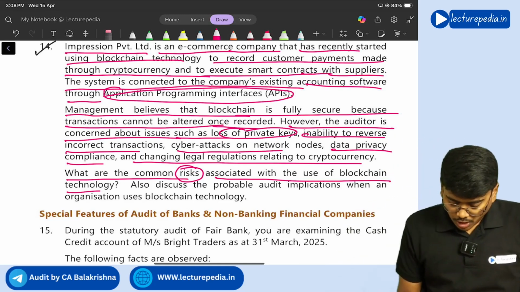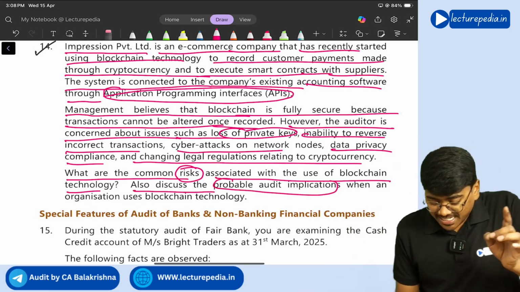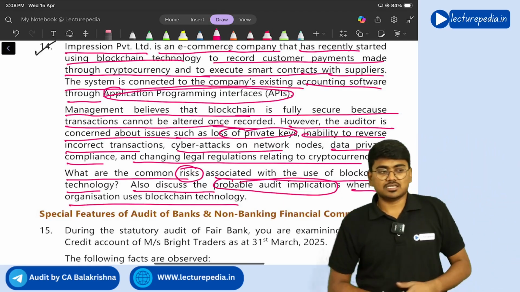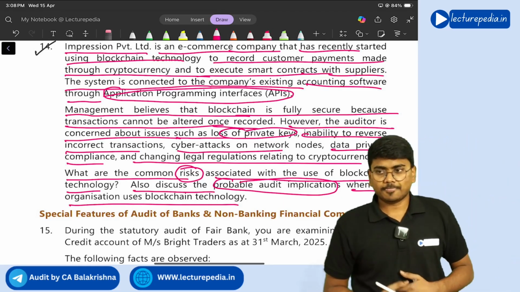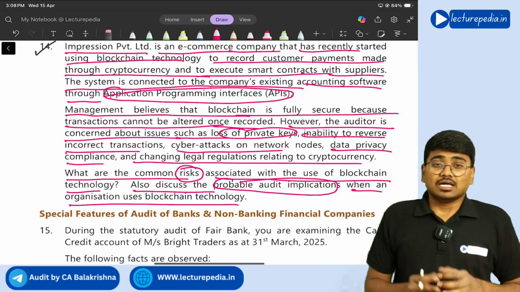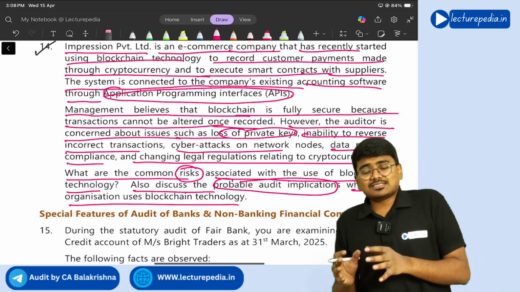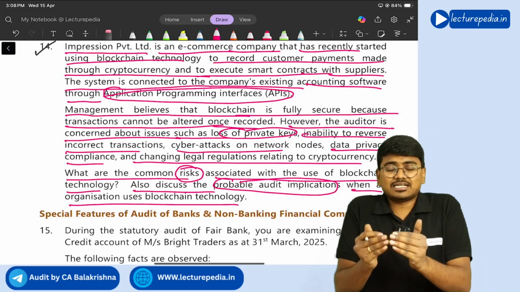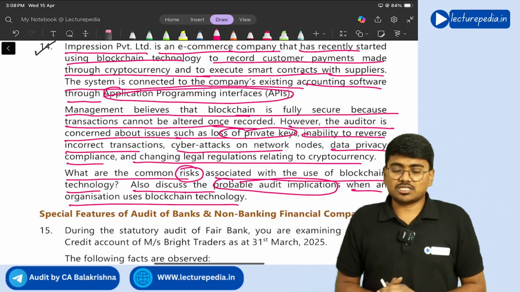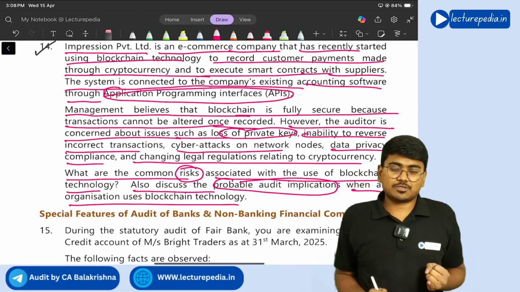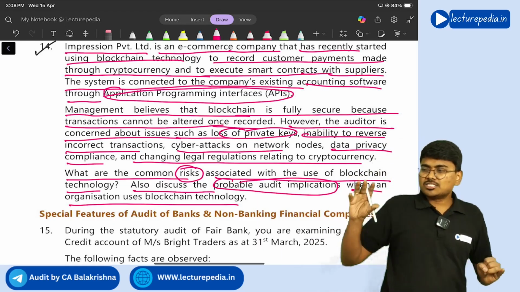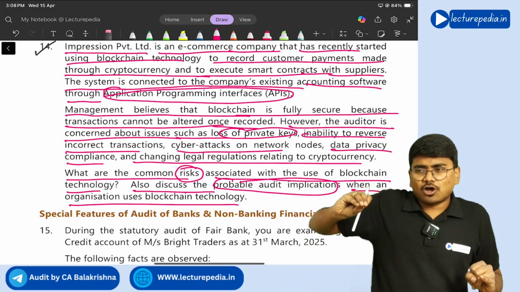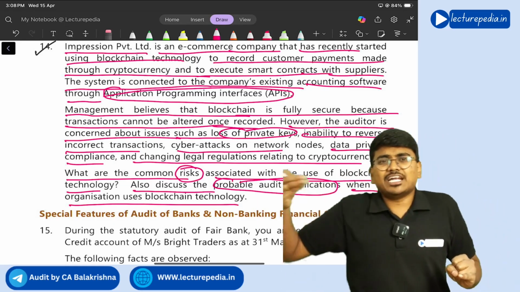Next, also discuss probable audit implications when an organization uses blockchain technology. From the audit perspective, the auditor has to ensure that management is exercising proper governance over the transactions that take place through blockchain technology. So there should be proper governance. One more thing: this technology will not work independently.